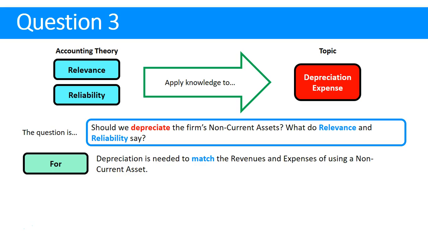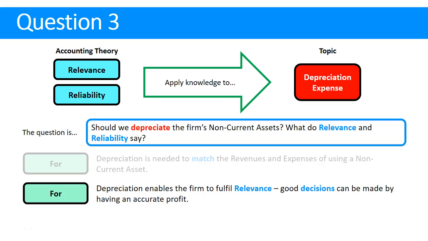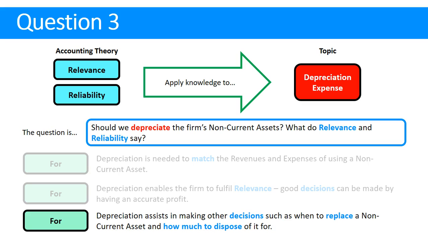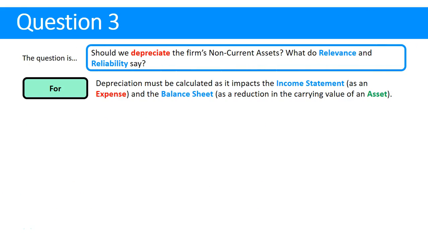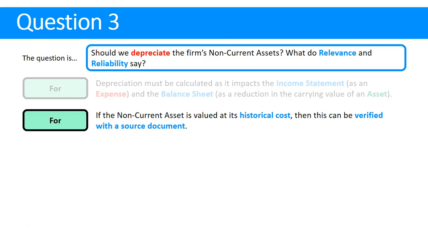On the first hand, we've got some arguments for. We need depreciation to match revenues and expenses for a non-current asset. Another argument is we need depreciation to fulfill relevance. Why? We're going to make the best decisions if we've got the most accurate net profit. Another argument for is depreciation will help us make other decisions, such as when we should replace a non-current asset and how much to dispose of it for. Fourth, depreciation must be calculated as it impacts other financial reports, such as the income statement, where it will be an expense, and the balance sheet, because it will reduce the carrying value of an asset.